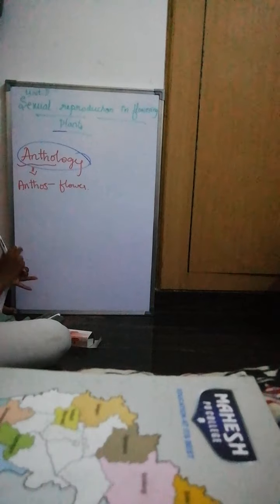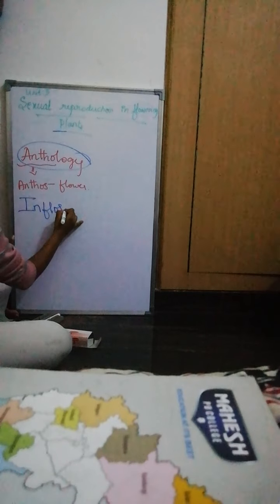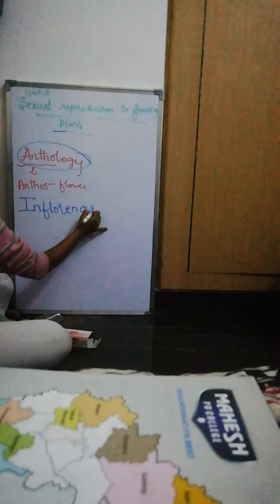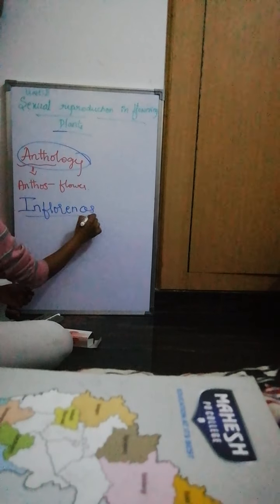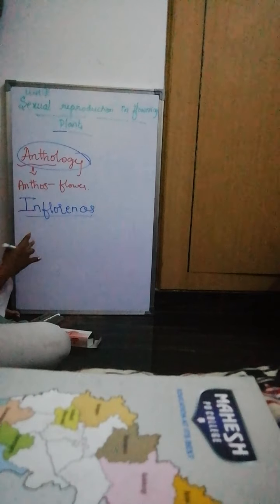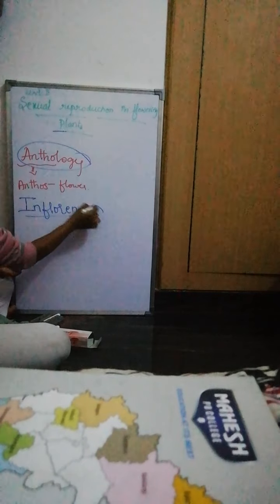The development, arrangement and distribution of flowers on a plant is called inflorescence. I think you are studying this in class 11. What do you mean by inflorescence? The development, the arrangement and the distribution of flowers is called inflorescence.